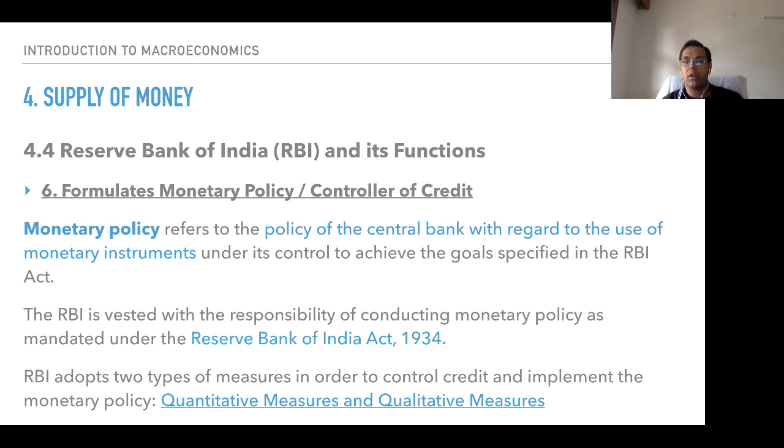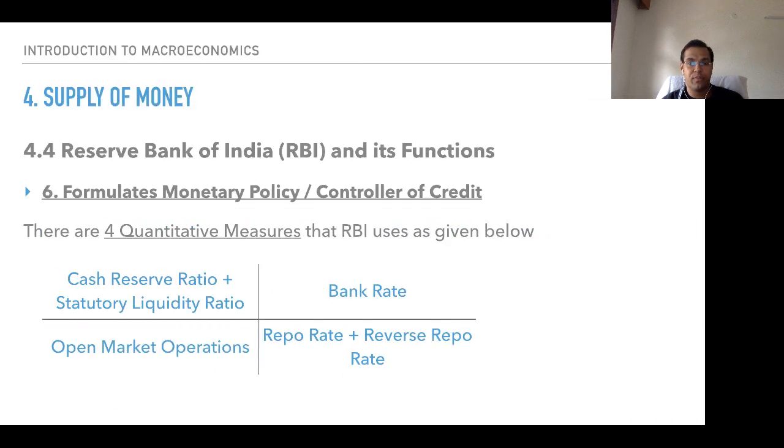You are wanting to control credit and implement the monetary policy. Quantitative measures and qualitative measures. These are two types of instruments which are in the hands of the Reserve Bank of India to be able to regulate credit in the economy. So we specifically see the quantitative measures, which are used to directly impact the quantity of money supply.